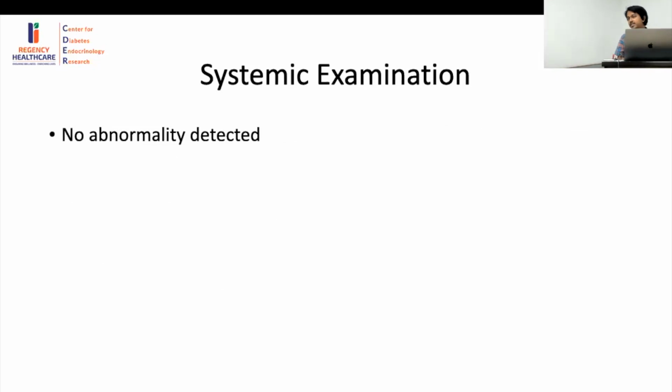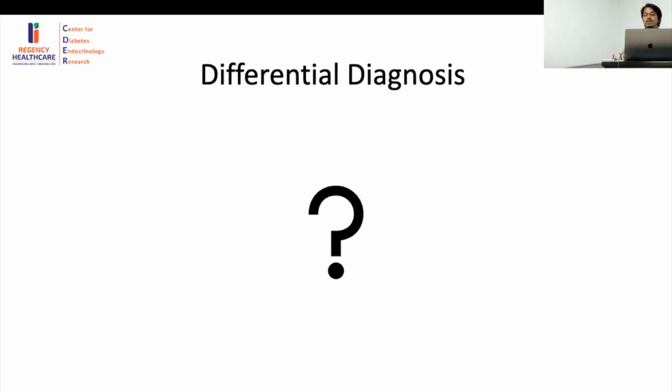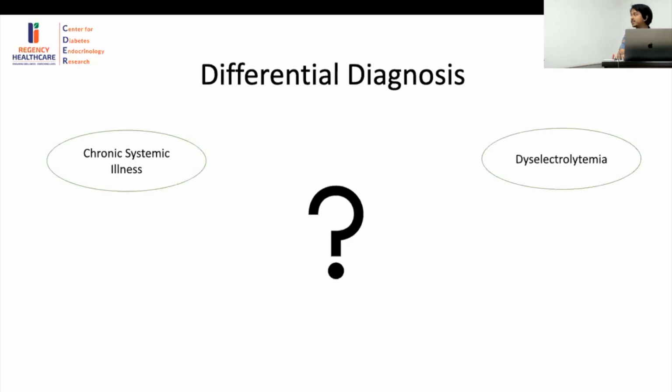So as you can see, all non-specific symptoms along with the systemic examination not revealing anything. So generally, we will try to go by the differential diagnosis at this point of time, which was of any chronic systemic illness which might not have flared up at this point of time. The other being dyselectrolytemia, and after ruling out of all these causes, we'll consider any acute psychological causes of the same which might be there.